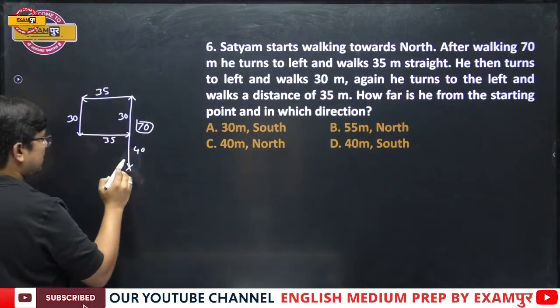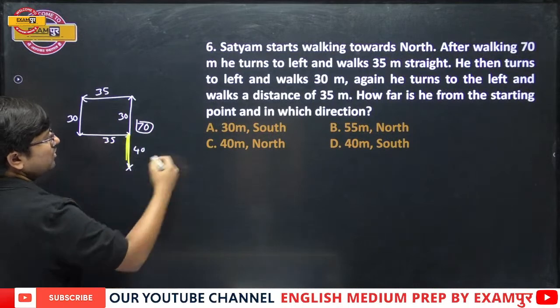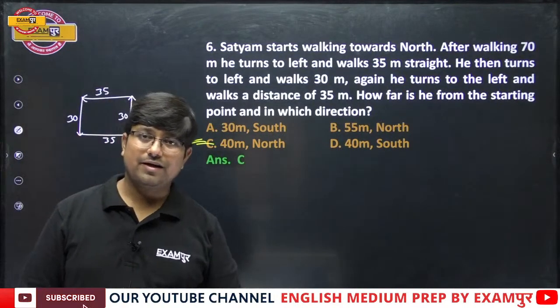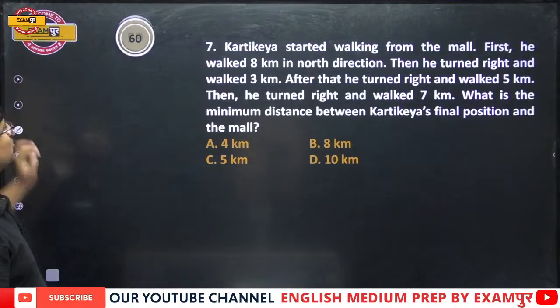Now how far is he from the starting point and in which direction? From the starting point north, and how much? 40. North 40. So the right answer is option number C, that is 40. Getting it, everyone? Yes or no? Next. Quickly, everyone.